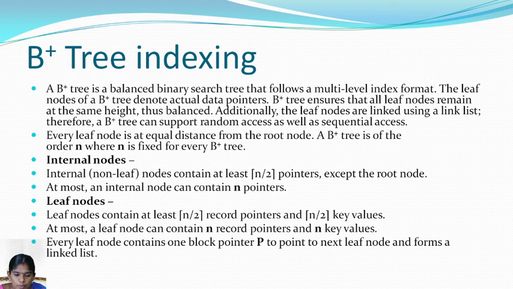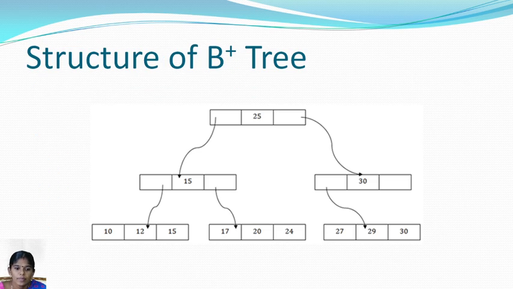Next, a leaf node contains at least n by 2 record pointers and n by 2 key values. At most, a leaf node contains n record pointers and n key values. The leaf node contains one block pointer P that points to the next leaf to form the linked list. So this is the structure of a B plus tree. Here 25 is the root node. The root node has 2 pointers to the child nodes, 15 and 30, and 15 has 2 pointers, and it stores the values.